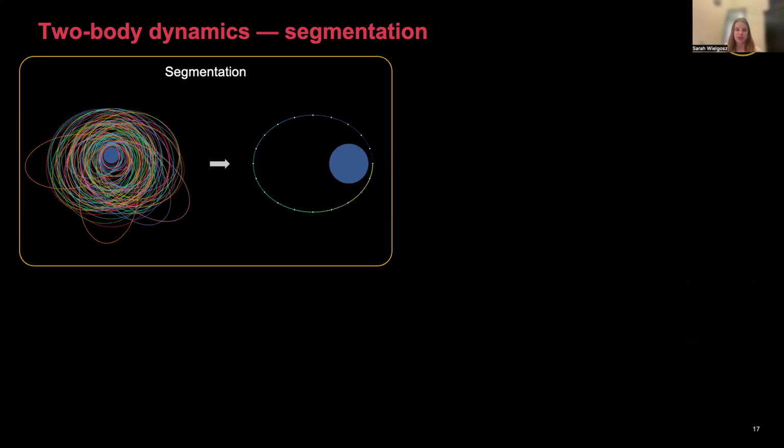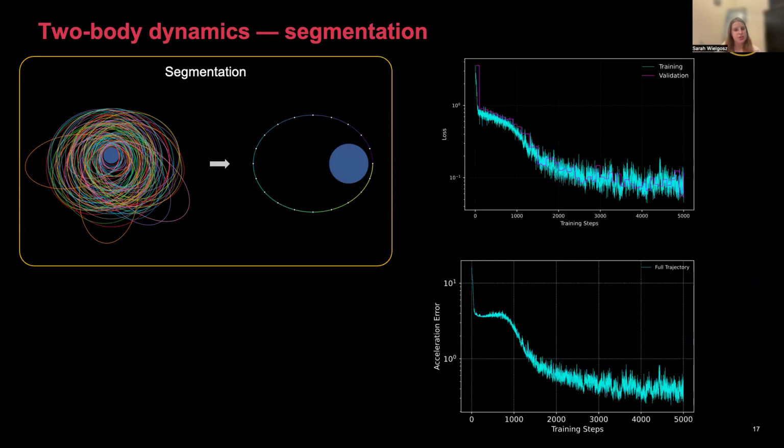So to mitigate this, we segmented each of the trajectories in our training data set so that we would be integrating over smaller time horizons to hopefully mitigate these integration issues. And this was in fact successful, and we can see that our acceleration errors are now less than 1%. We see acceptable Cartesian state losses, and we're on the order of about 0.5% acceleration error, which was really promising.